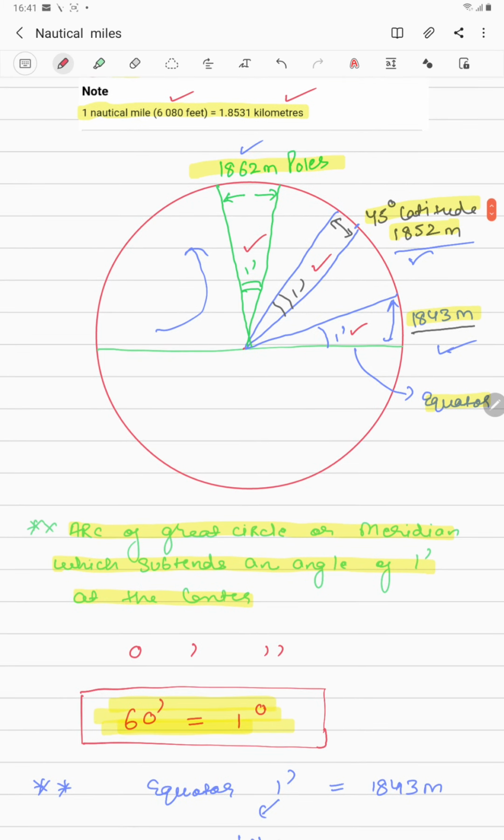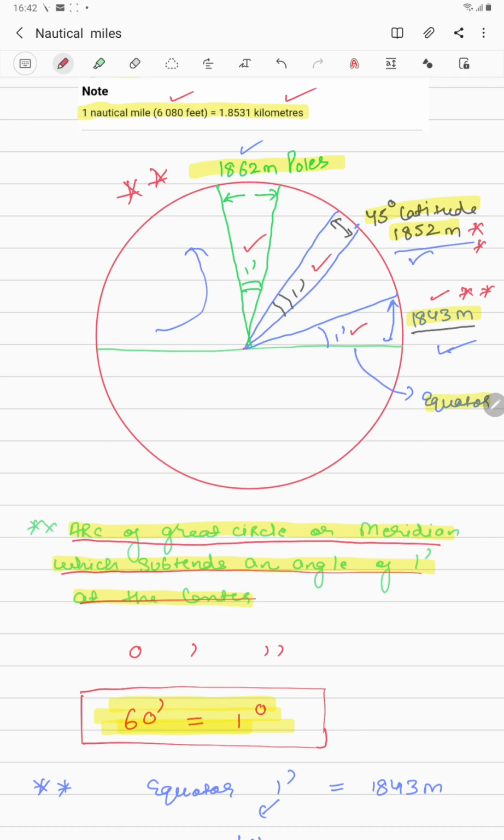And another definition is it is the arc of the great circle or meridian which subtends an angle of 1 minute at the center. Now, if you subtend 1 minute from the equator, it is 1843 meter. Remember these values also, guys. They will ask you in the exam. If you subtend an arc of 1 minute from the 45-degree latitude, it will be 1852 meter, and if you subtend an arc of 1 minute from the pole, it will be 1862 meter.